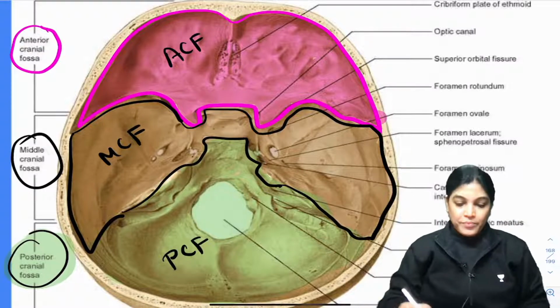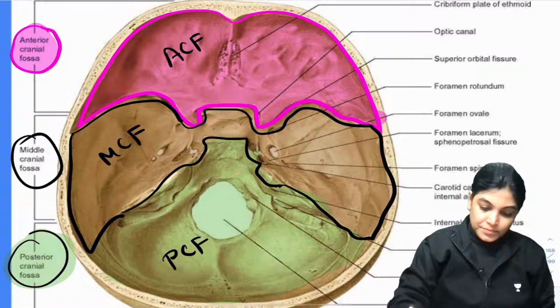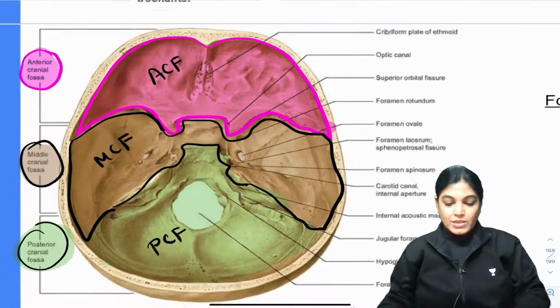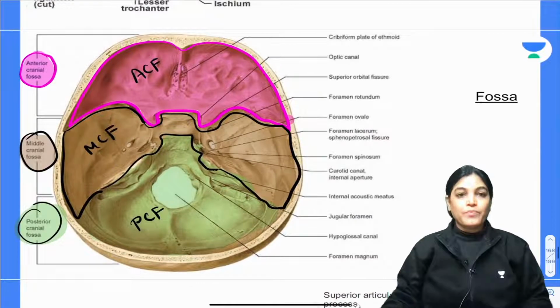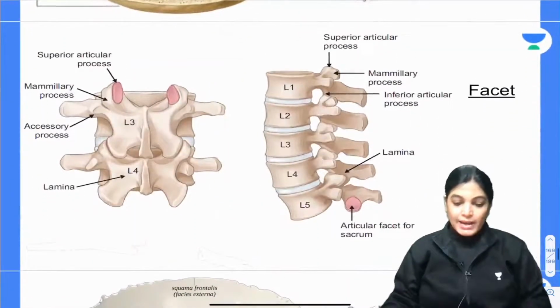So, is it okay? Have you understood the difference between whole part? These are large depressed areas or large fossas as shown in this diagram. Okay, let's move on to the next one, that is facet.